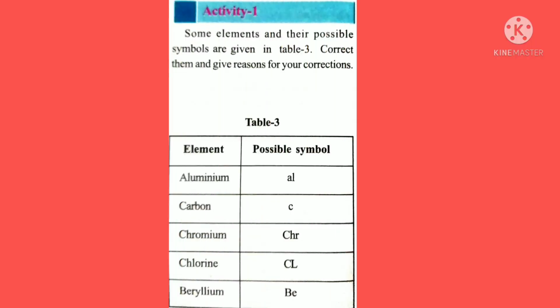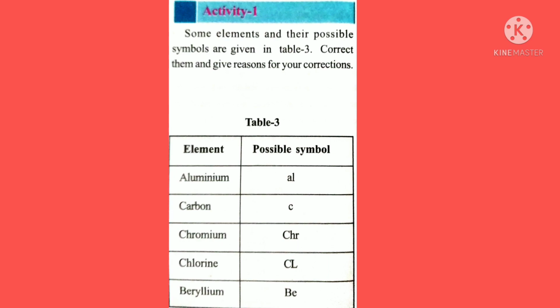Dear students, practice this activity. In this activity, some elements and their possible symbols are given in Table 3. Correct them and give reasons for your corrections. What will you observe?